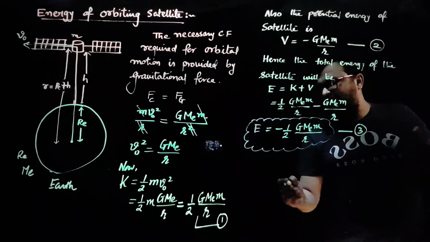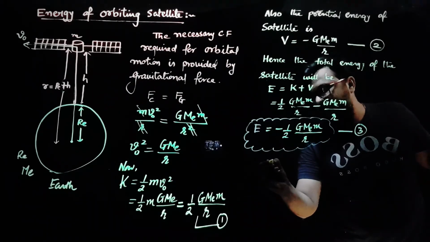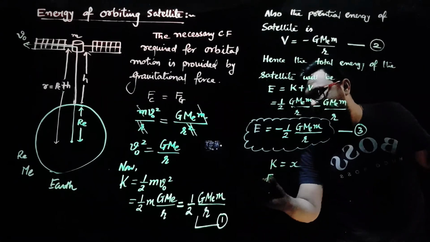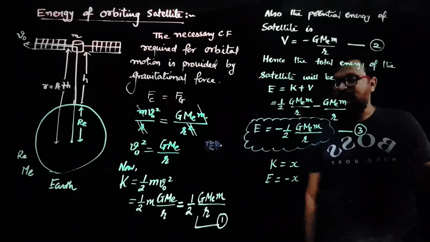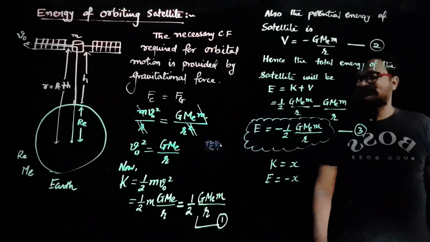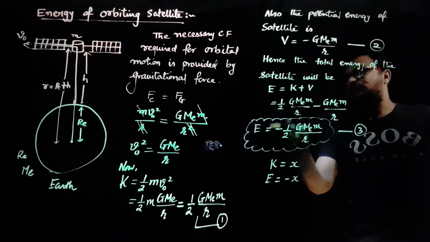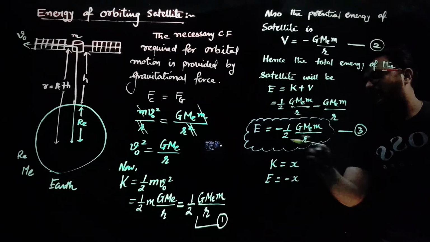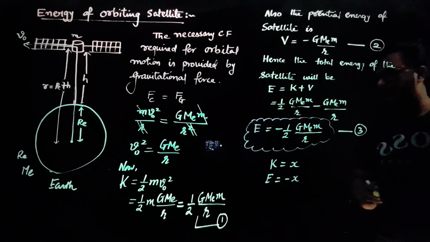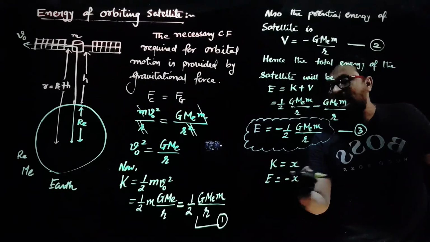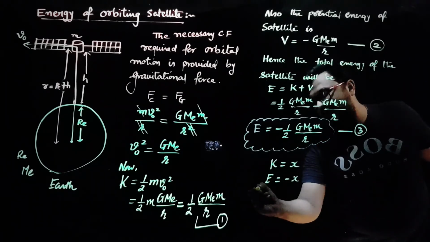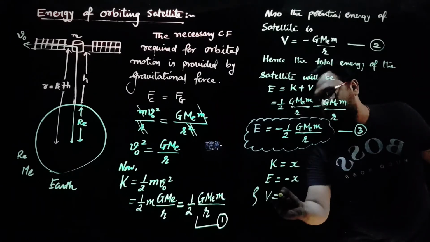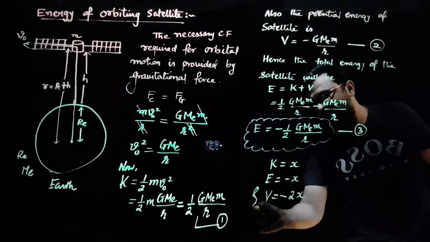So if we take kinetic energy equal to X, then total energy will be minus X. Now if you multiply this by 2, half will get cancelled out and we get G Me m upon r with negative sign. So if kinetic energy is X, then total energy will be minus X and potential energy will be minus 2X.